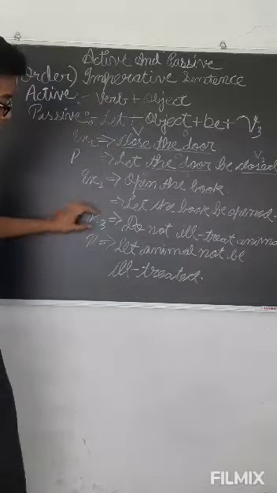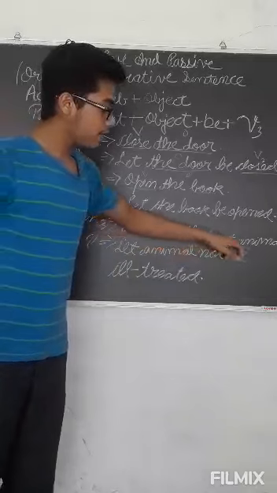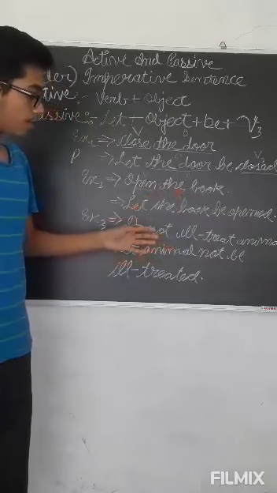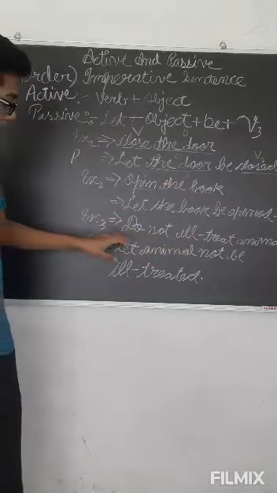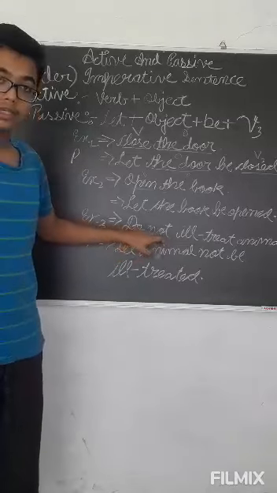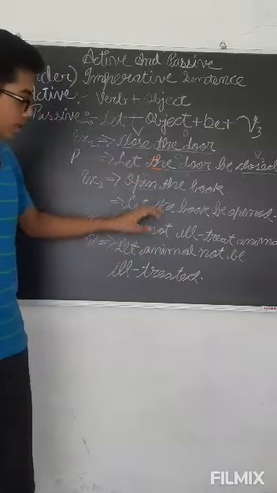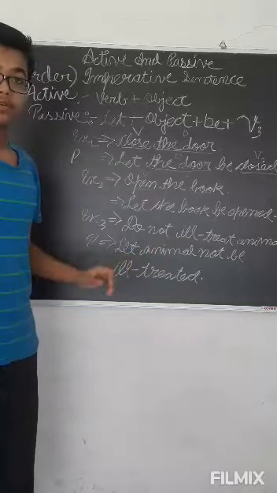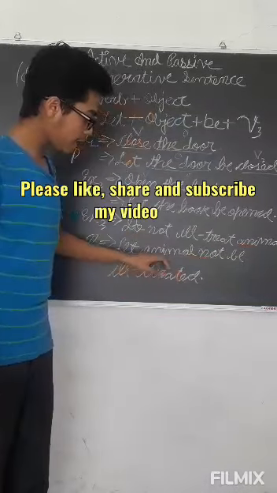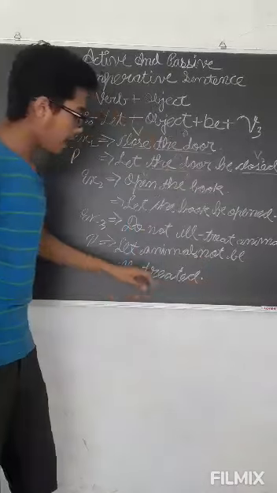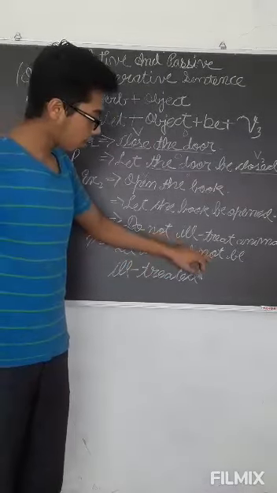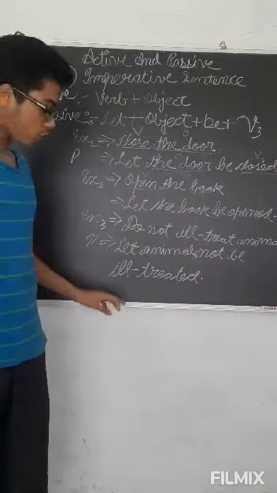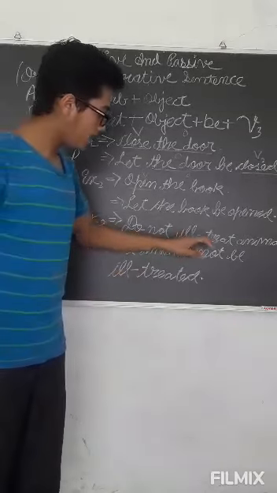Now example 3. Do not ill treat animals. It means do not behave badly with animals, do not trouble animals. Here there is not, so see how to convert this. The format is the same. We have to write let in order sentences, so I have written let. Then we have to write the object. Here the object is animals, so I have written animals. And then here it is not, so I have to write not. Then be is written in this type of sentences, and then verb third form, ill treated. Let animals not be ill treated.